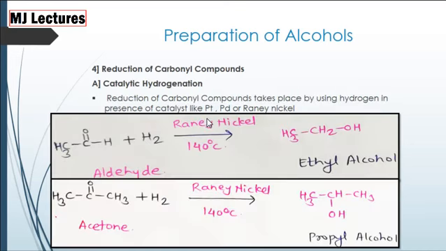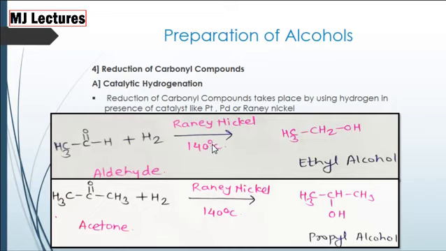Now, reduction of carbonyl compounds, that is catalytic hydrogenation. When aldehyde, that is carbonyl compound, is treated with hydrogen in presence of Raney nickel as a catalyst for reduction reaction. In place of Raney nickel, we can also use platinum or palladium as a catalyst.